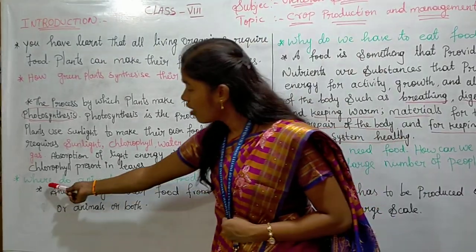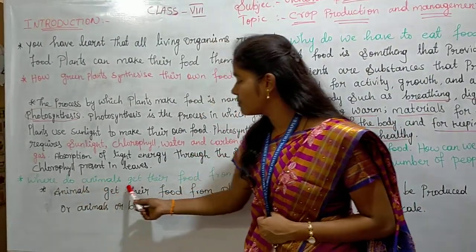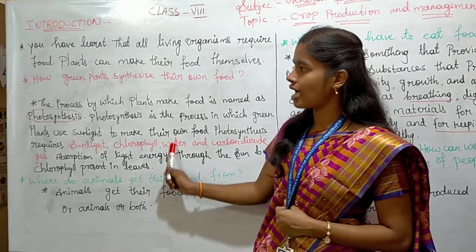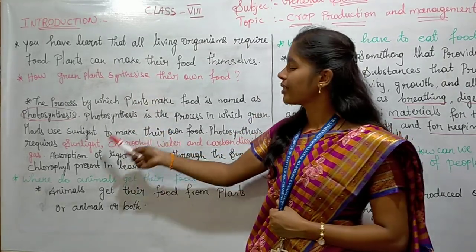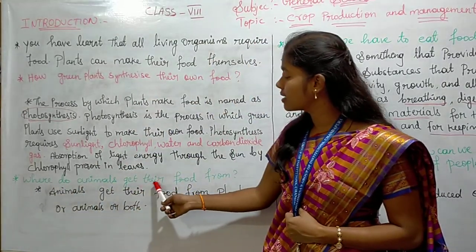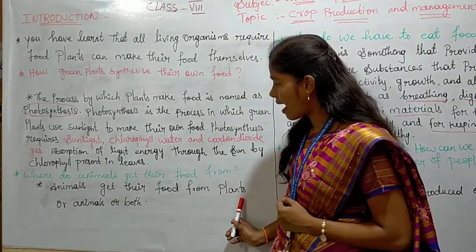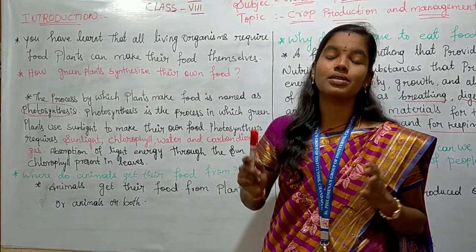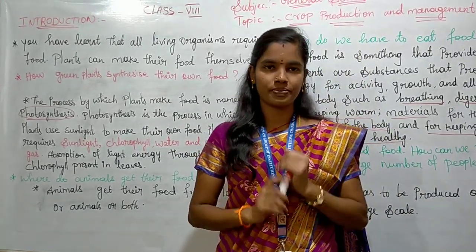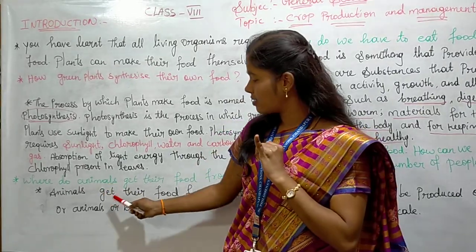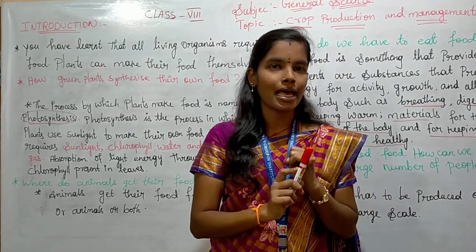Where do animals get their food from? We have discussed that plants can make their own food through the process called photosynthesis. Animals get their food from plants or animals or both. Animals get their food from plants.